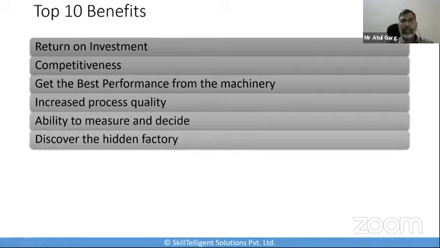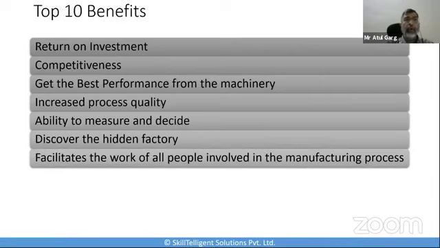The sixth very important thing it helps us with is to discover the hidden factory. And I have actually been thinking of doing a webinar on the hidden factory as a complete session, because this is a major topic, and a lot of us don't even know what potential we are losing out on, what is the real process efficiency we are achieving versus what is assumed, and can we actually improve upon it. So OEE actually helps us to discover the hidden factory within our company. Okay, so that's another factor which we have.